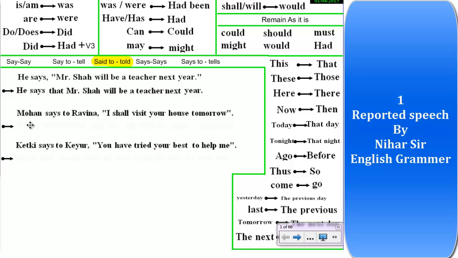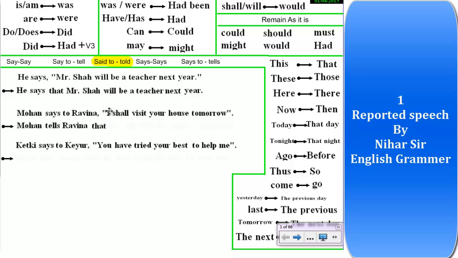Mohan says to Ravina. So Mohan is the speaker. Mohan is explaining the situation. Mohan is telling something to Ravina. So Mohan is the speaker. Mohan says to will be tells. Says to will be tells. Mohan tells Ravina that.